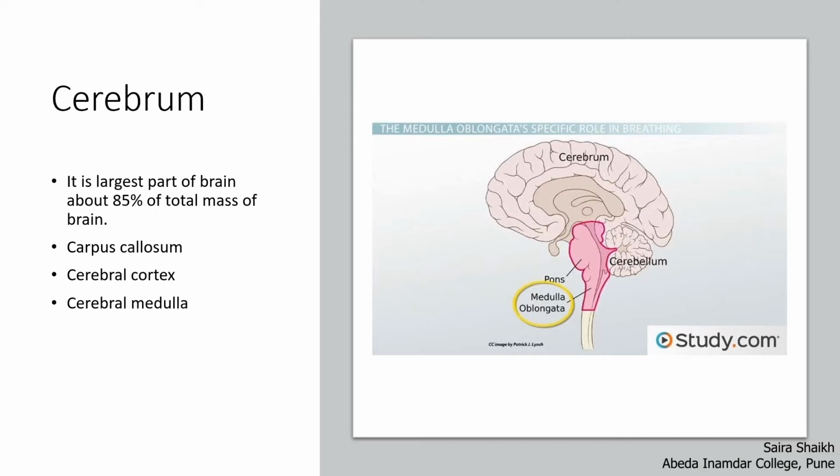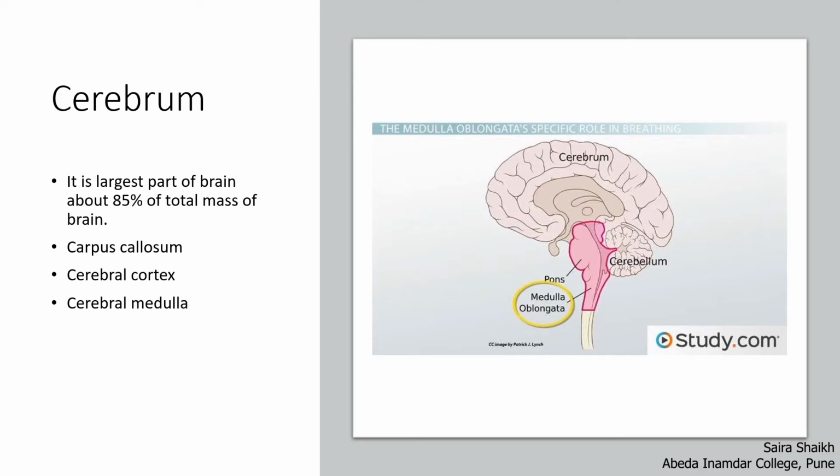Cell body has Nissl's granules, and because of that this structure appears gray in color, while medulla is white in color. Here only the axon fibers are present, so the color of the medulla is white.